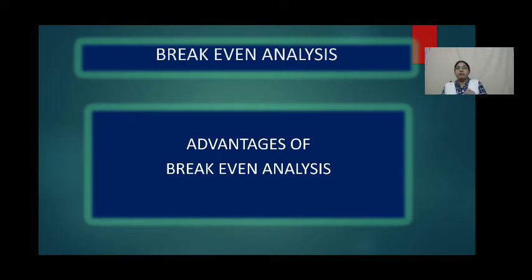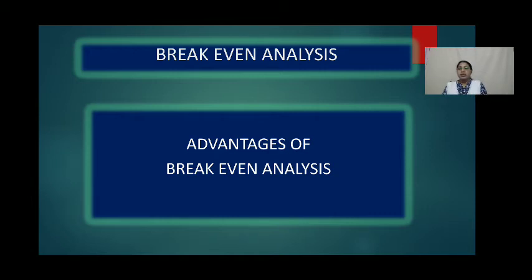Say for example, in one market we have to sell the product at a particular price. In some other markets we may have to sell that same product at a little lesser price. So how much is that going to affect our profits for that particular product, we will be able to know.